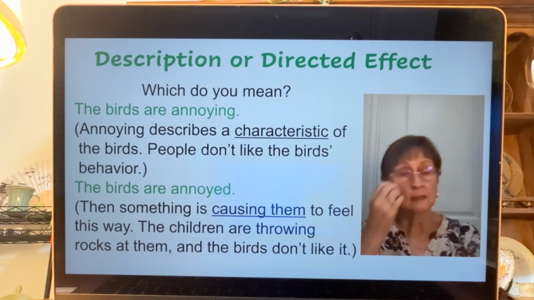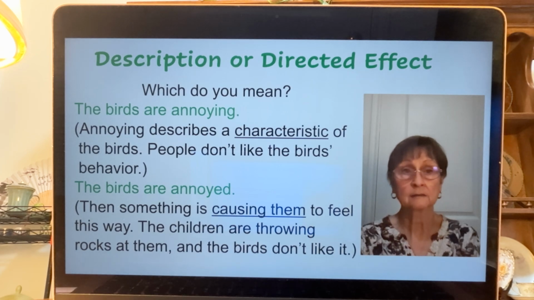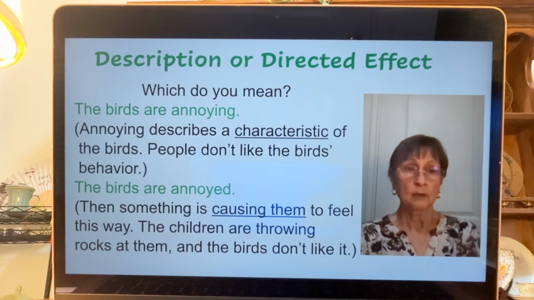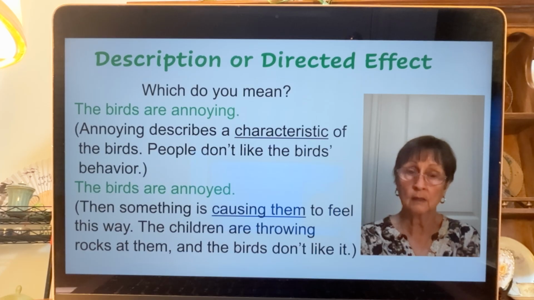Which do you mean? The birds are annoying or the birds are annoyed? Annoying describes the characteristics of the birds. People don't like the birds' behavior. They are annoying. I'm describing the birds. The birds are annoyed. Something caused them to be that way.